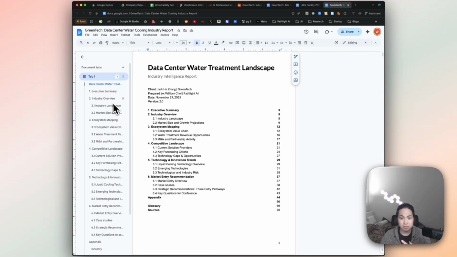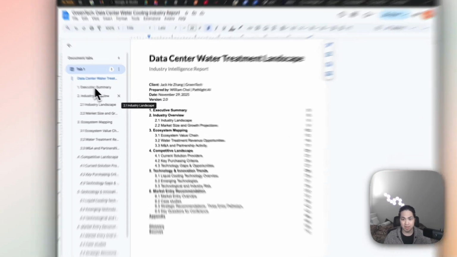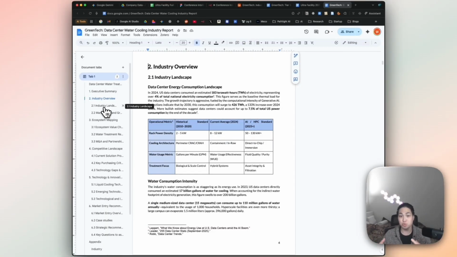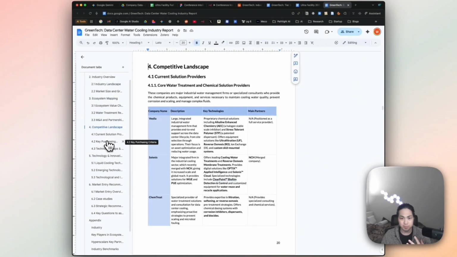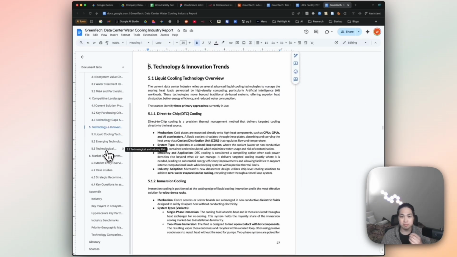And it basically distills all the critical information you want to have in advance of going to the conference, and basically created an opportunity for the team to be well prepared for the conversations that we're going to have. It basically provides an industry overview of the data center market they're trying to enter. What are the most important aspects of the industry you want to know in advance? What does the market size look like? What does the growth rate look like? Who are the main players in the system? And what do they do? What do they offer?